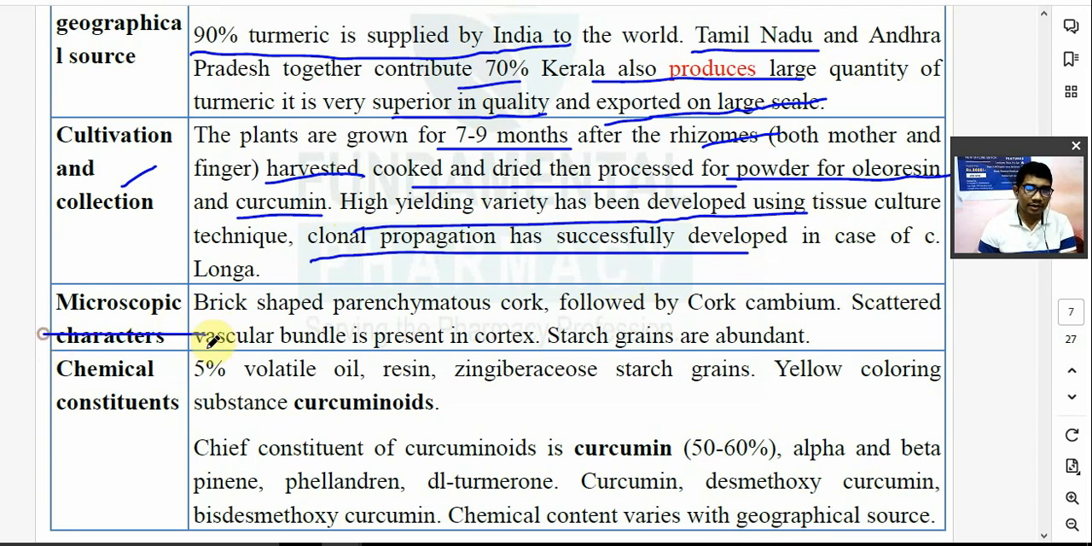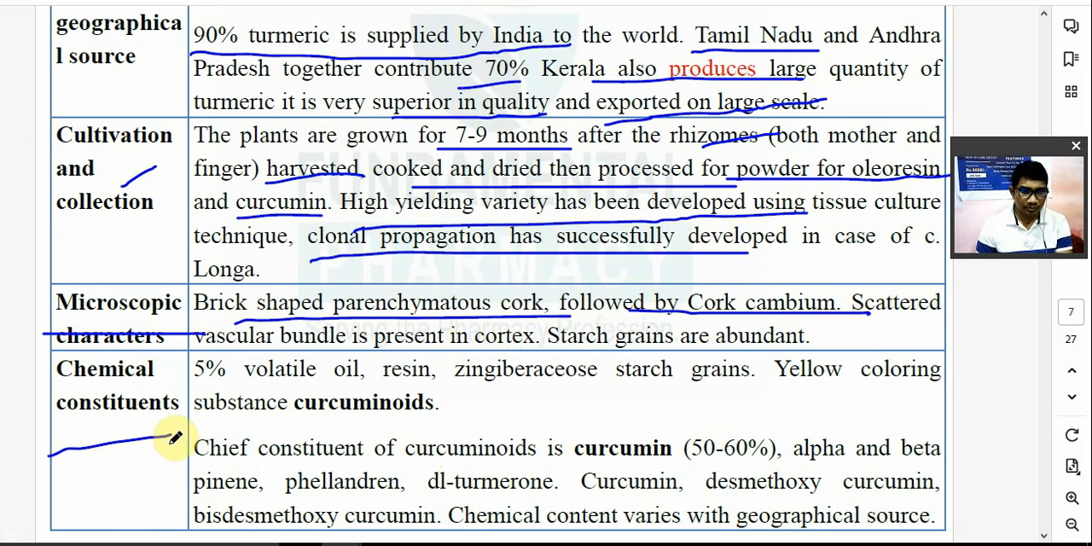What is the microscopic character of this? Brick shaped parenchymatous cork. What does brick mean? Square type, like rectangular type of parenchymatous cork cell, followed by cork cambium, scattered vascular bundle. In the cortex, starch grains are absent. So not much more. Chemical constituents are important.